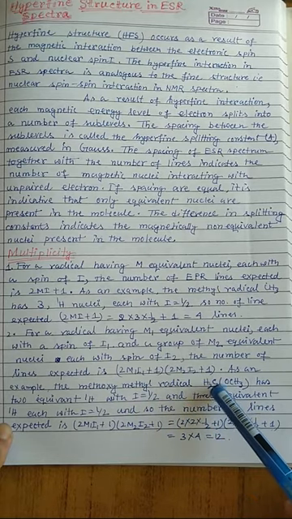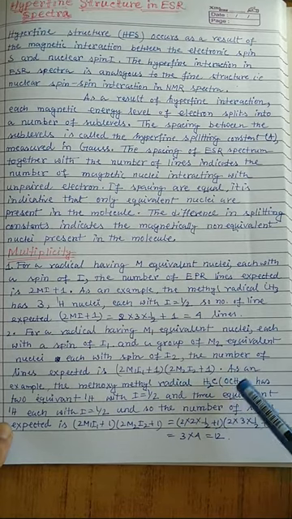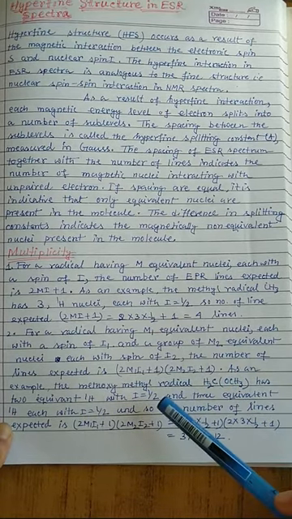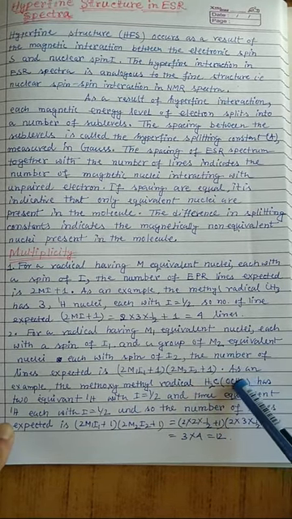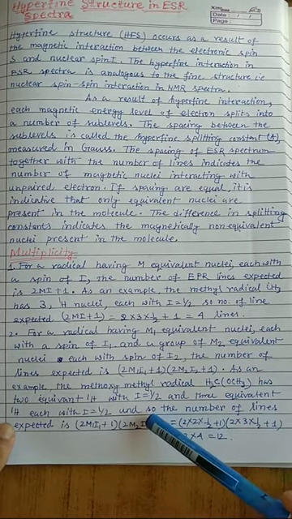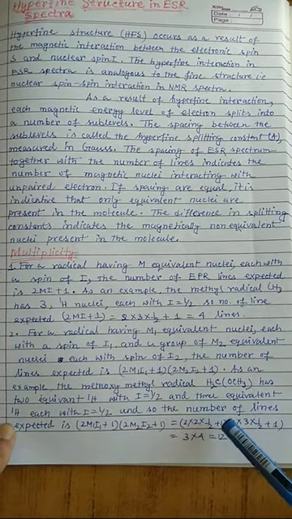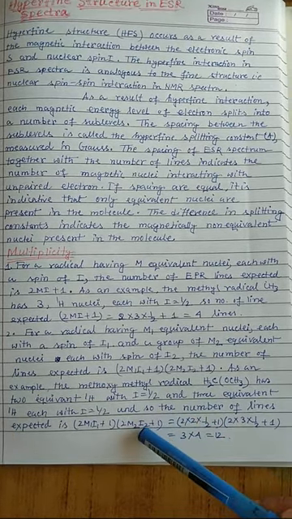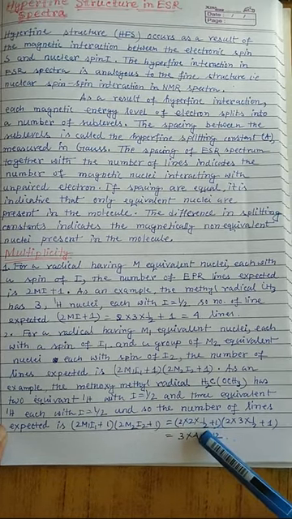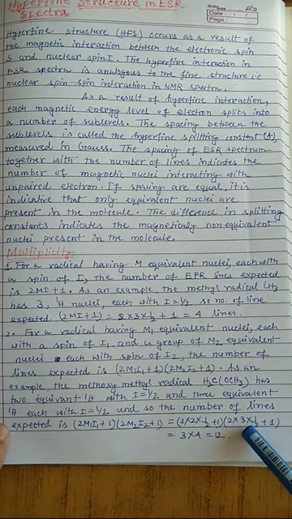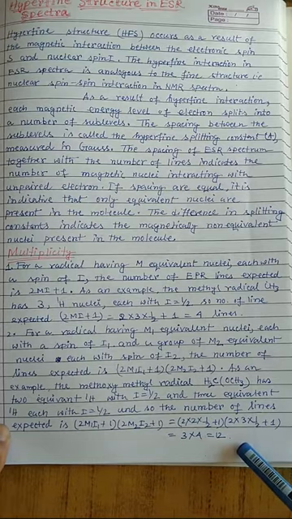As an example, the methoxymethyl radical, that is CH2OCH3. This is a very interesting example. It has 2 equivalent protons from the CH2 group and 3 equivalent protons from the OCH3 group, each with spin quantum number I equal to half, because both are protons. And so the number of lines expected is (2m1I1 plus 1) multiplied by (2m2I2 plus 1), equal to (2 into 2 into half plus 1), that is for the CH2 protons, and (2 into 3 into half plus 1), that is for the methoxy protons, and the total lines that appear in the EPR spectrum is 12.